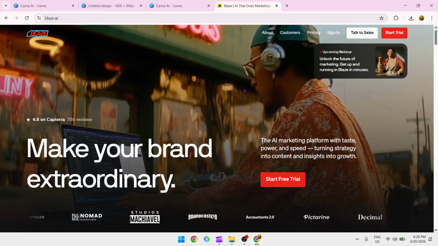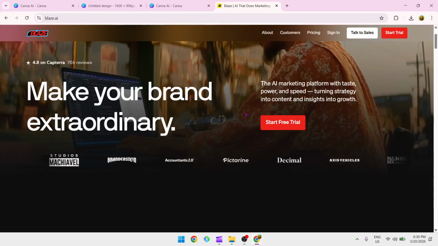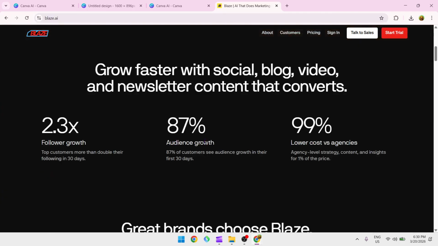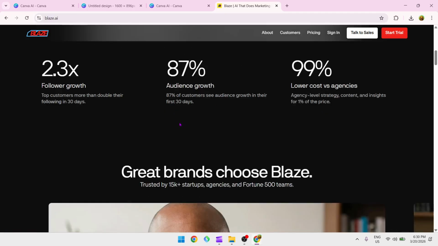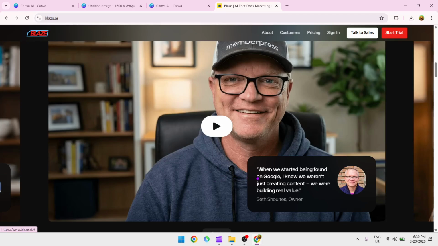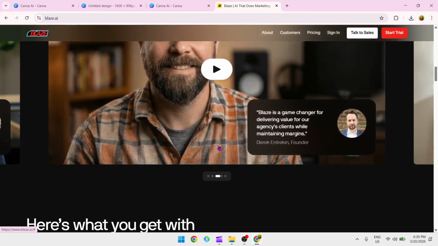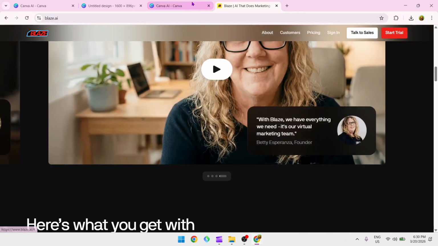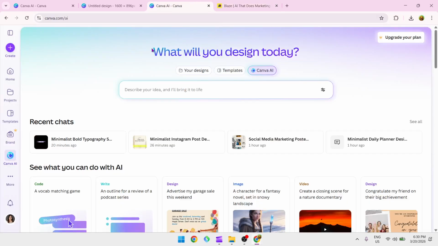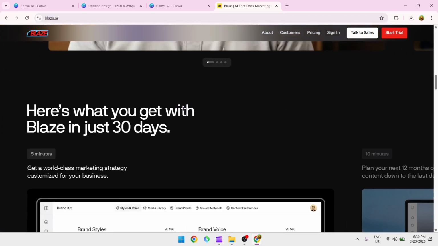On the other hand, Blaze AI is more of an all in one content automation tool. It focuses on generating content like blogs, ads, and marketing copy, along with some design features. And Blaze AI is built more for marketing workflows and content scaling. The key difference between the two is that Canva is design first, more on graphics, visuals, and layouts, and Blaze AI is more on content first, which includes copywriting, automation, and campaigns.